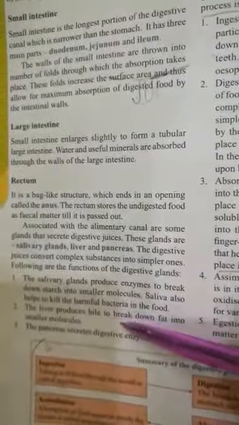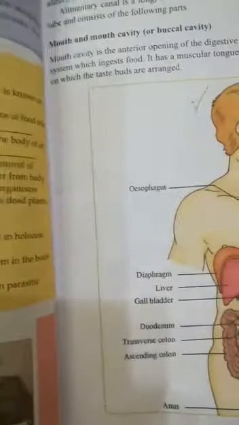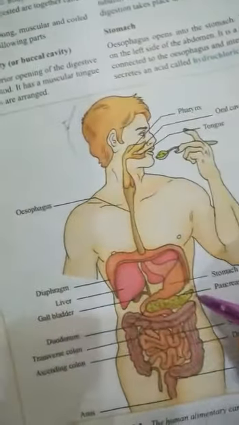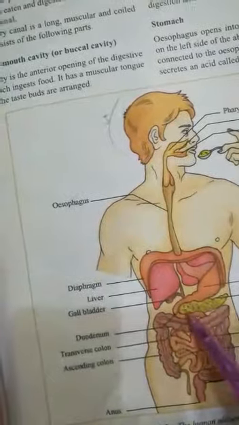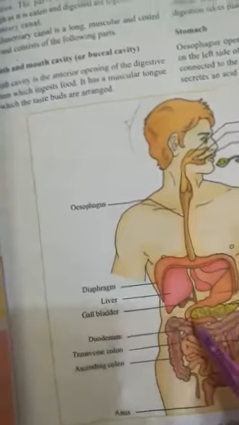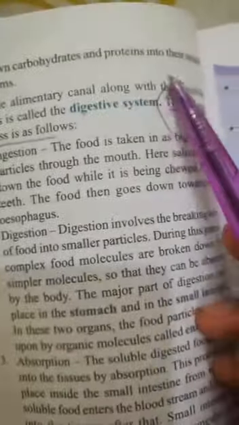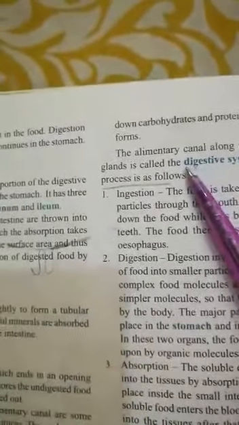The liver produces bile to break down fat into small molecules. And the pancreas, another organ associated with the digestive system, is a leaf-like structure. And here is also a duct that attaches the pancreas to the digestive system, and this duct is known as the pancreatic duct. The pancreas secretes digestive enzymes to break down carbohydrates and proteins into their smaller forms.